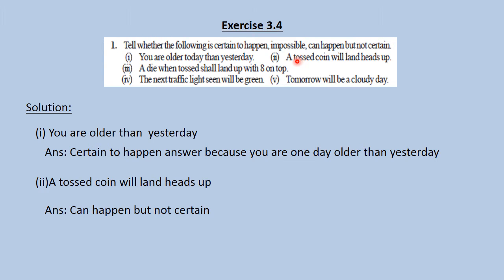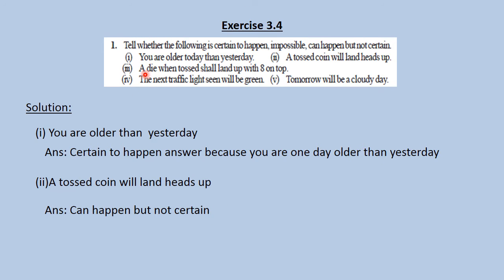So he is saying when you toss a coin, it will land head. Is it true? No, it need not be true. It may happen, but it is not certain. We may get head or we may get tail. Okay. Now let us see the third question.